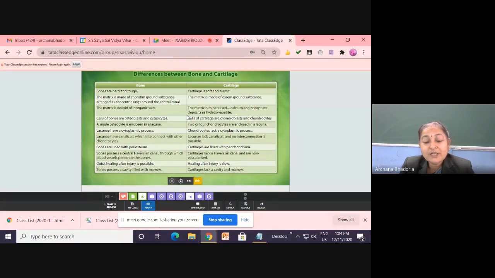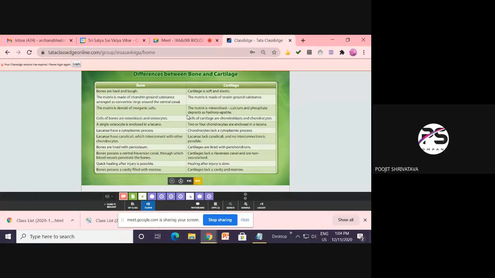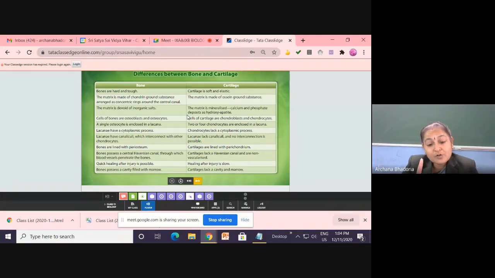And I told you कि cartilage में chondrocytes are present in the group of 2 or 3 or 4. Okay, लेकिन यहाँ पर osteocytes एक lacunae में एक ही होता है. So this point also you can note down.